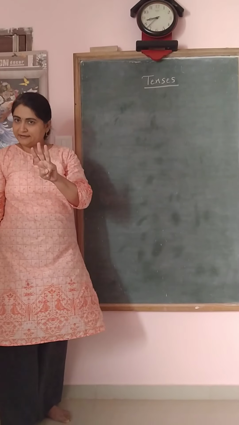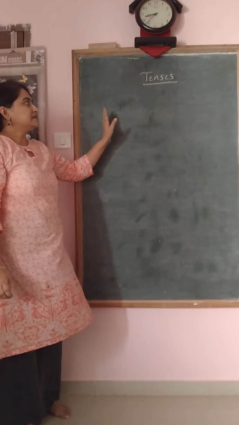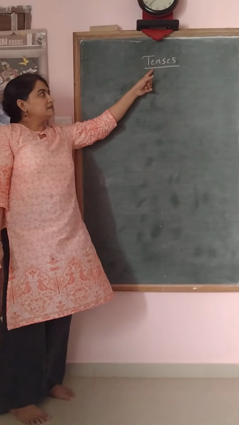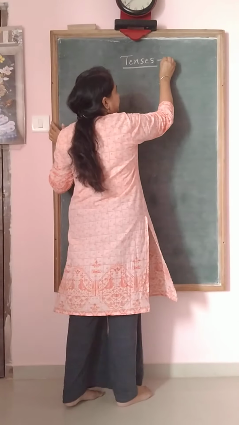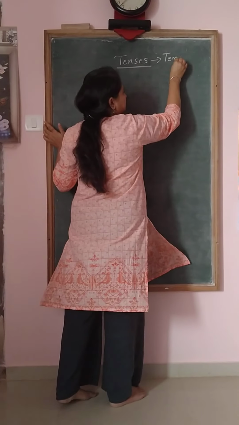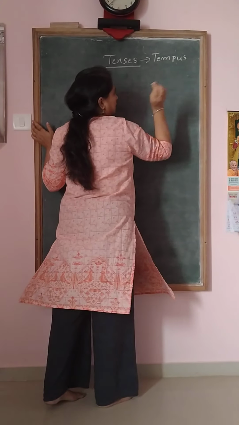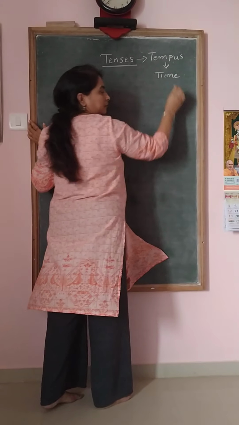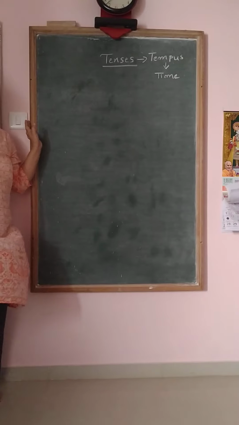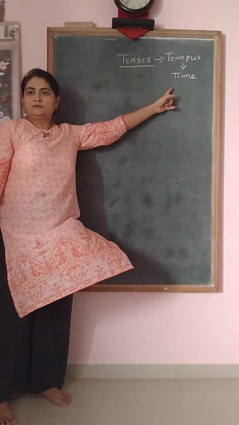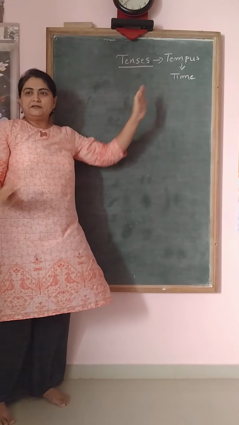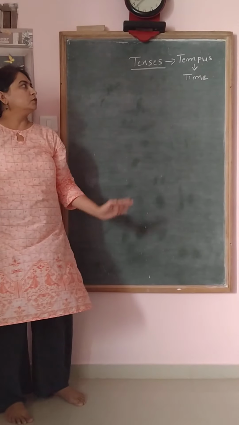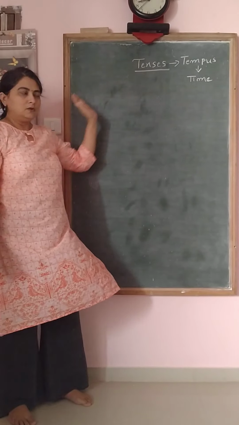Largely there are 3 tenses. Right? But first, let us understand the meaning of tense. The word tense is derived from the word tempus, and the meaning of tempus is time. So, tense means time. We divide time into various divisions, various sections. That is called tenses.